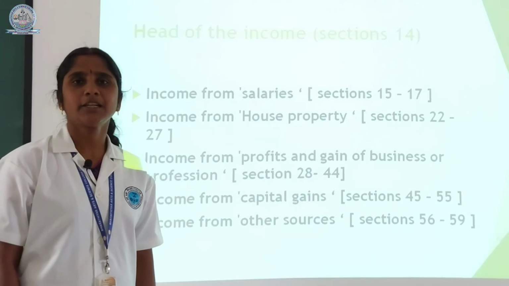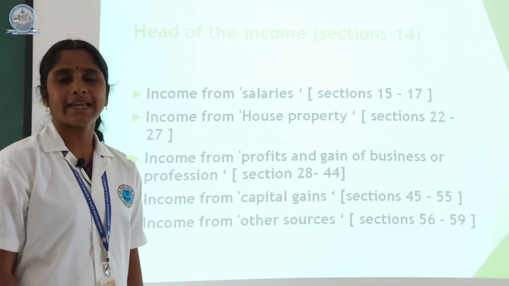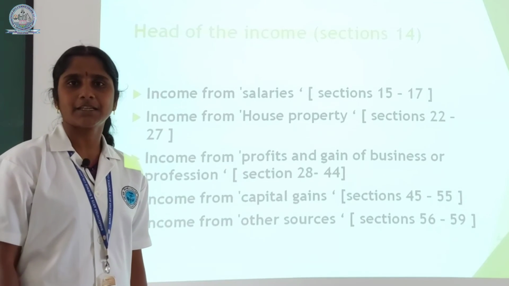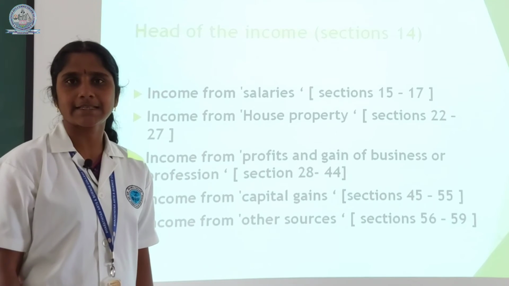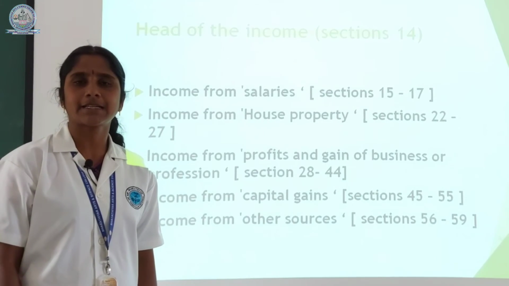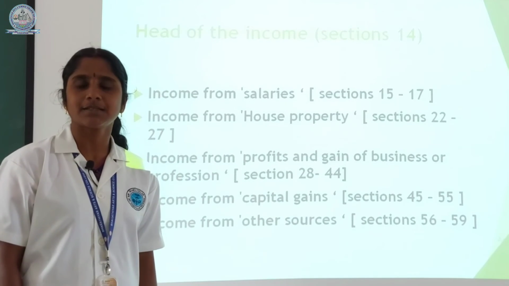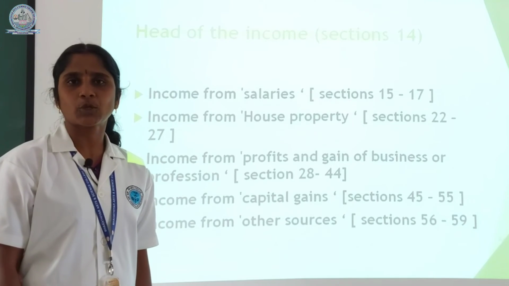Then the last one is income from other sources. This head includes casual incomes like winnings from horse races, winnings from lottery tickets, winnings from crossword puzzles and so on.